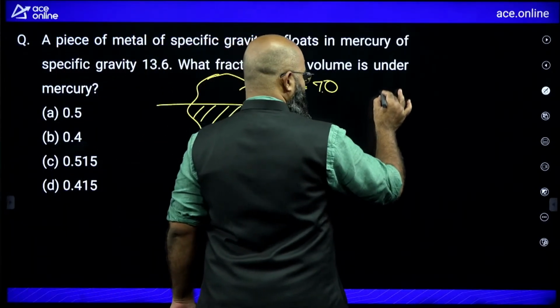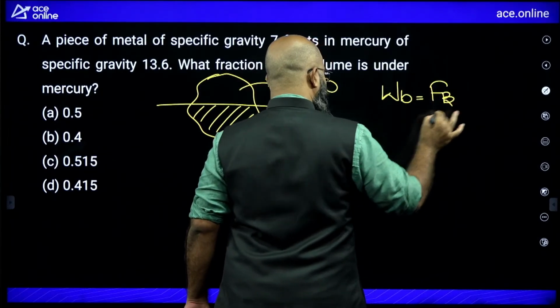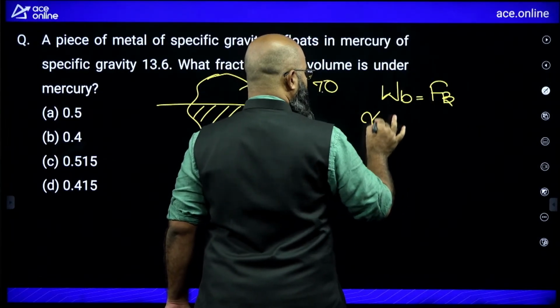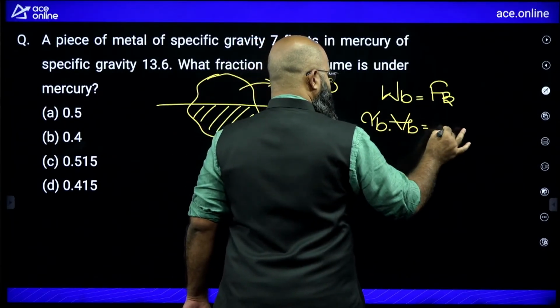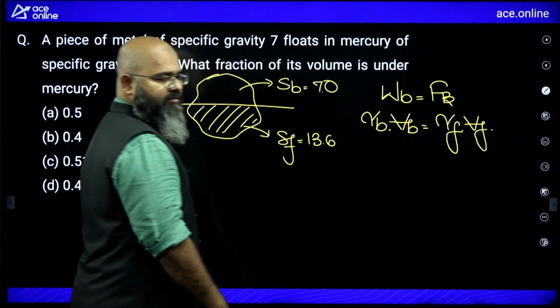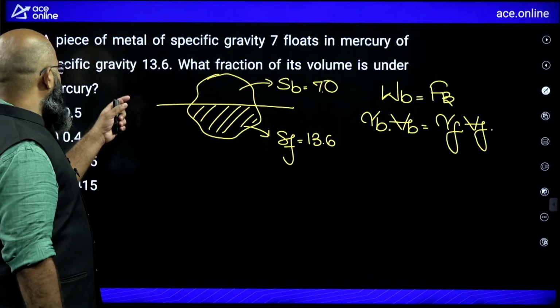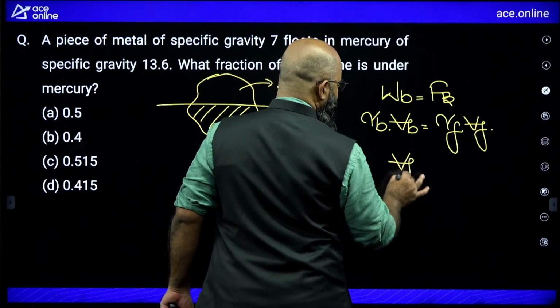We can say by equilibrium, weight of the body is equal to force of buoyancy. Weight of the body is gamma of body multiplied by volume of body, which is equal to gamma of fluid multiplied by volume of fluid displaced. Now, the fraction of volume means volume of fluid displaced by volume of body.